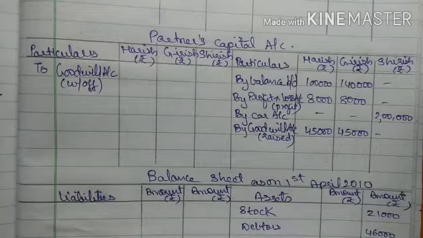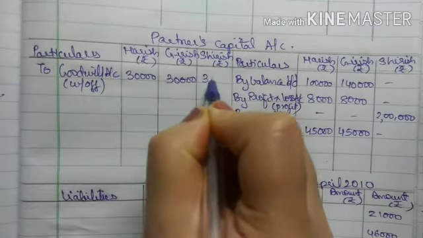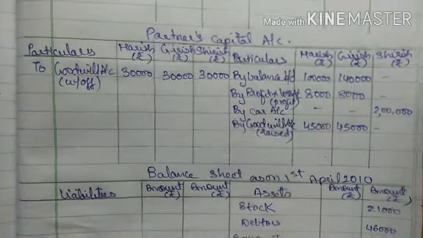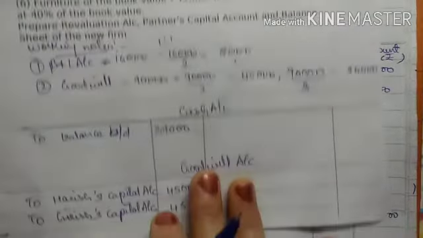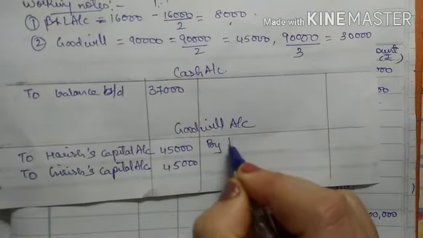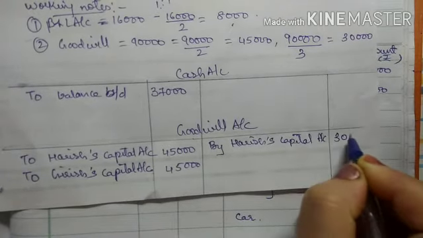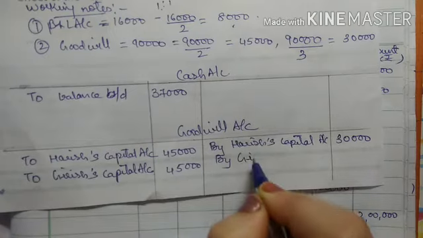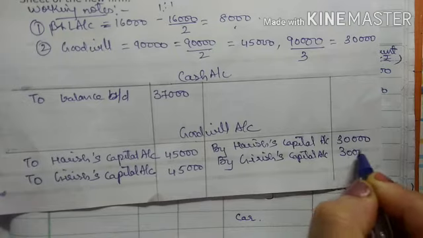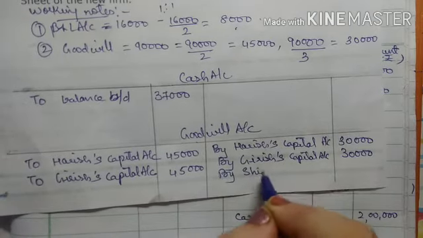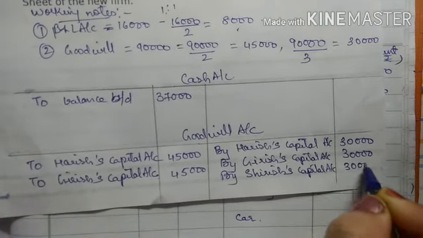The entry is partners' capital accounts debit to goodwill account: Harish's capital account 30,000, Girish's capital account 30,000, and Sirish's capital account 30,000.